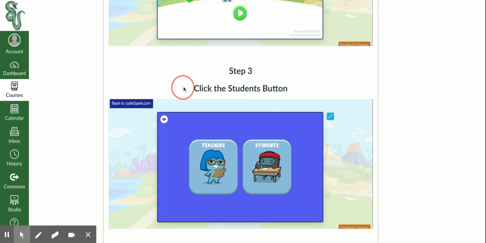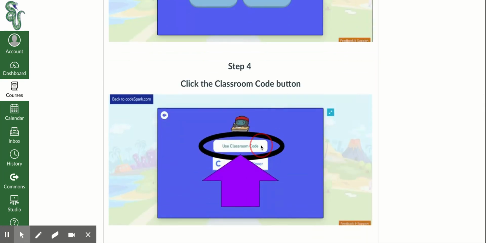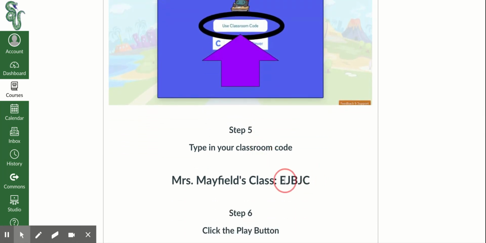All right, so I'm going to come back here. We're going to click the students button here, and then we're going to type in our class code. Make sure you pay attention to what your class code is. Ours is EJBJC. So right here, let's see if it's loading. It's still thinking. Oh my goodness, this computer is not very smart. I think it's really mad at me today. All right, so I'm going to be patient here.